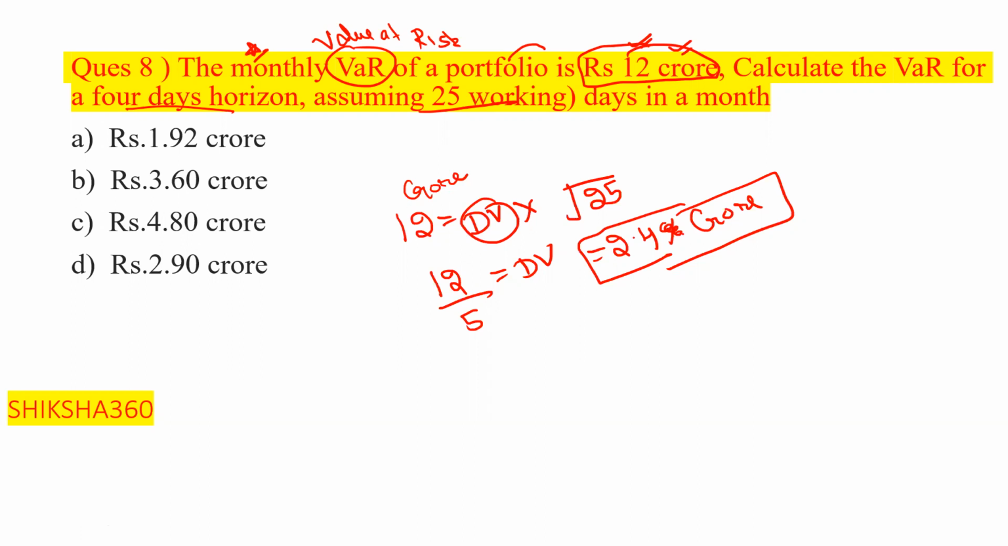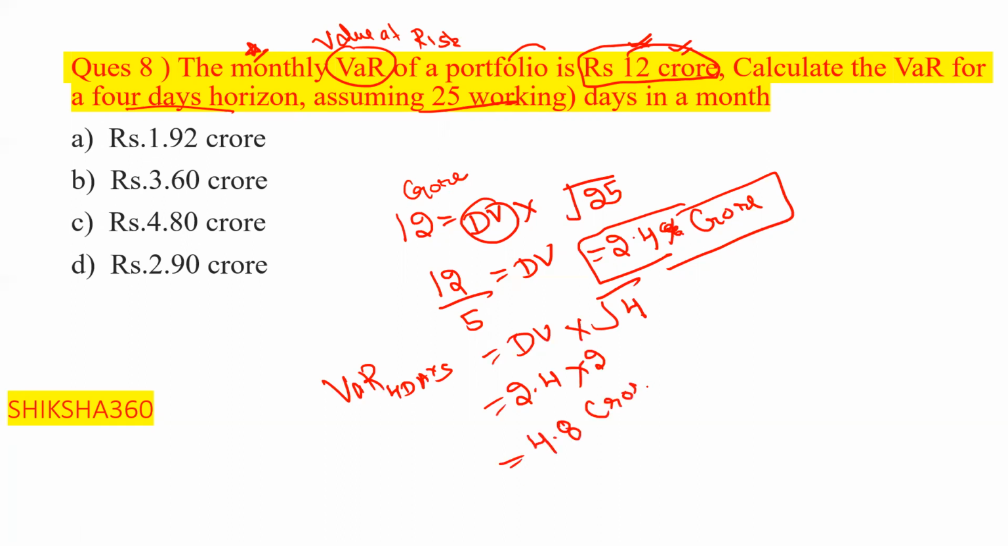And how do we calculate the value at risk for a 4 days horizon? So for 4 days, it is daily volatility into the square root of time. So 2.4 into 2 comes out to 4.8 crore. So this one is the answer here.